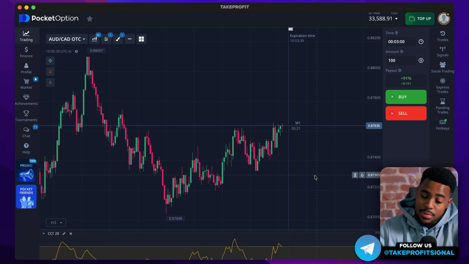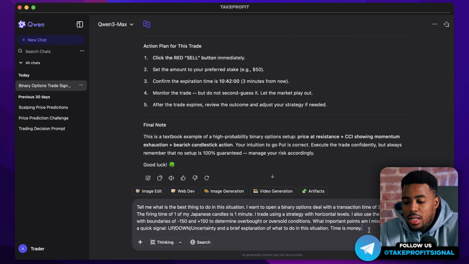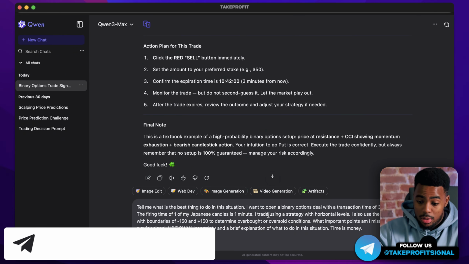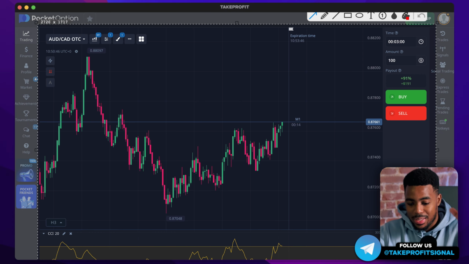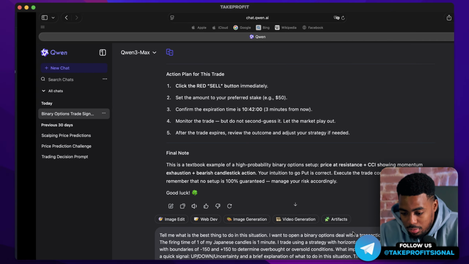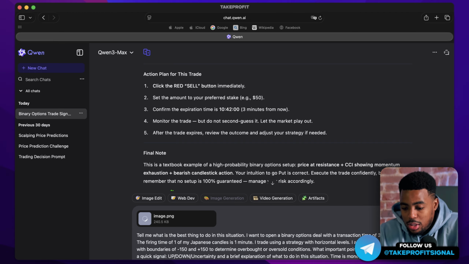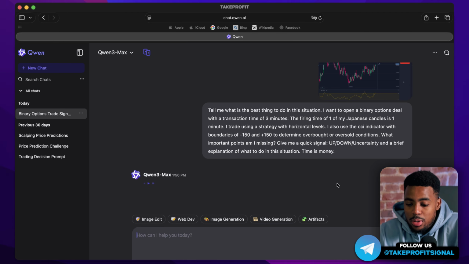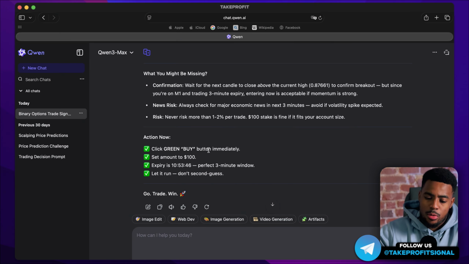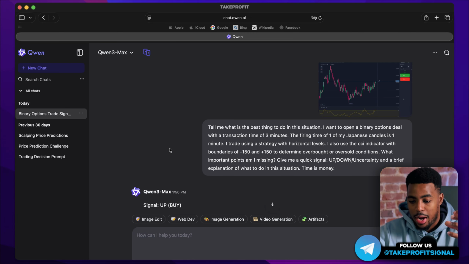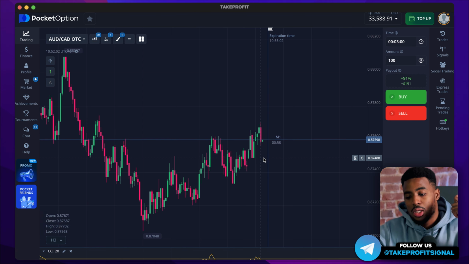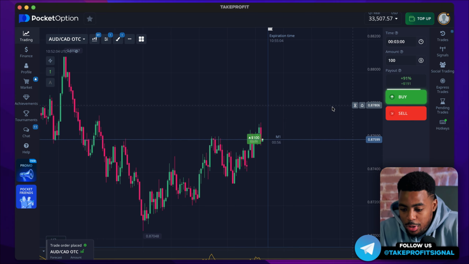Why are we using a neural network? You might ask. I wrote a simple message that each of you can either copy from my Telegram channel or write your own message. To get a signal from the neural network, we simply take a screenshot of the entire chart, paste this message, and send it to the neural network for analysis. The neural network gives us a specific answer about whether it is worth considering buying opportunities right now. So let's open our first trade together.